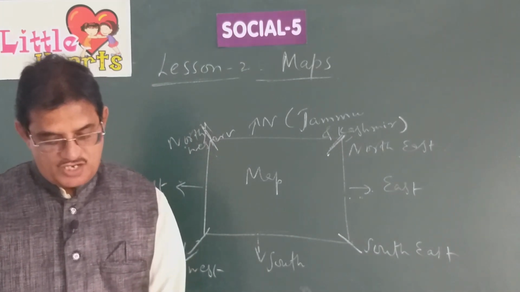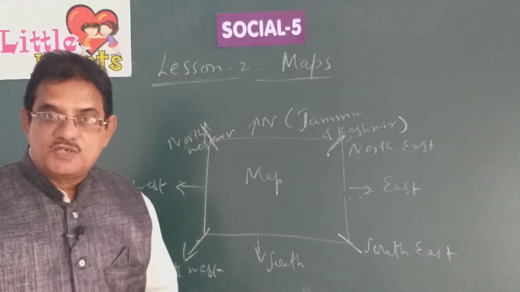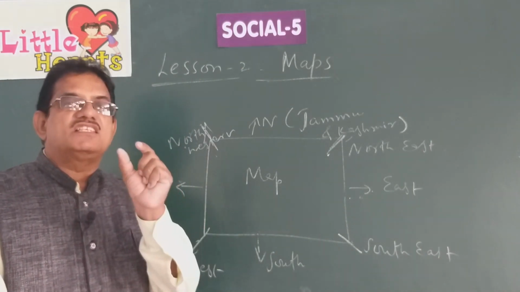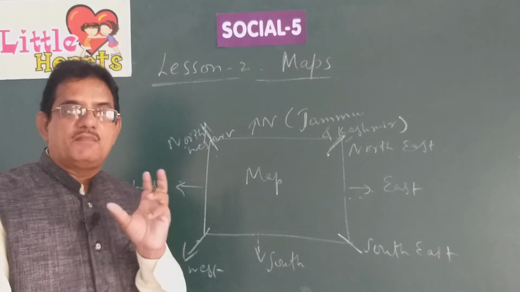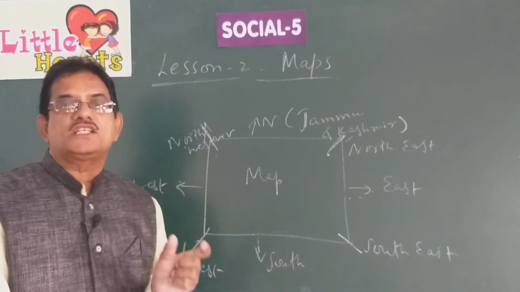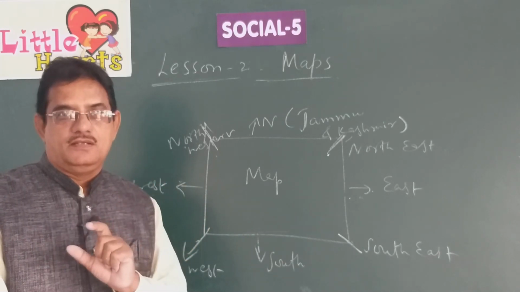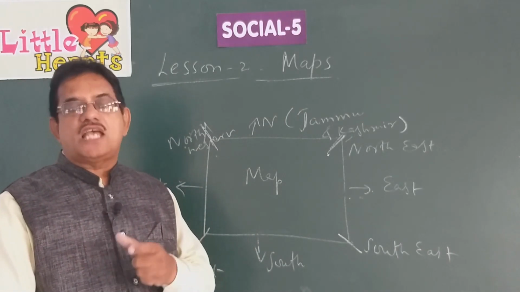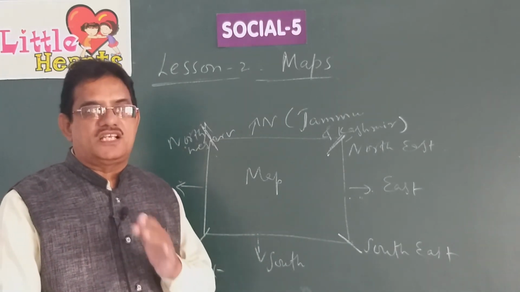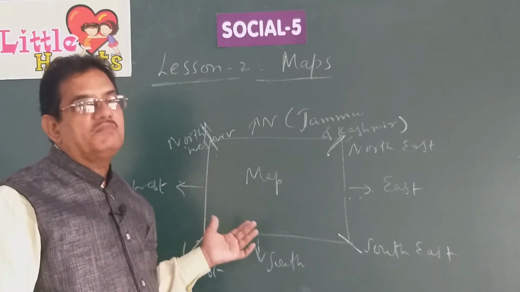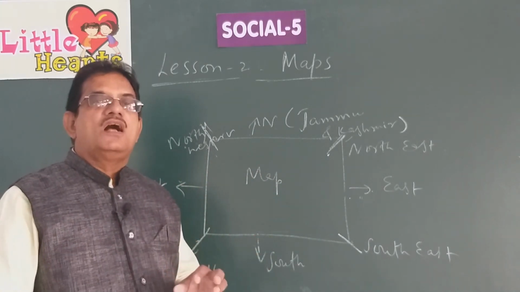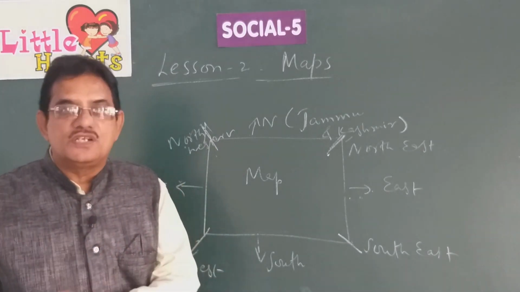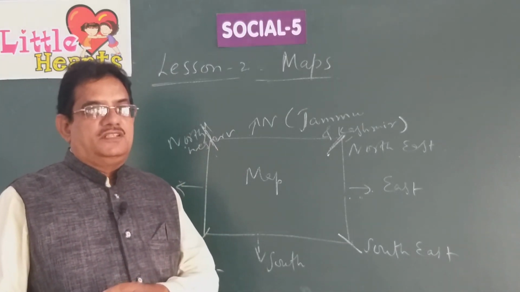We have to know that to understand the distance between two places, it is shown as 1 centimeter on a map between two points A and B. For example, the distance between Delhi and Lucknow, the actual distance is 200 kilometers, let us suppose. But on the map, it is shown as 2 centimeters. So, on a map, 1 centimeter distance is equal to 100 kilometers in the actual distance. That will be written there.